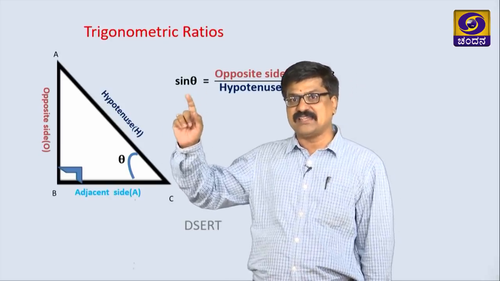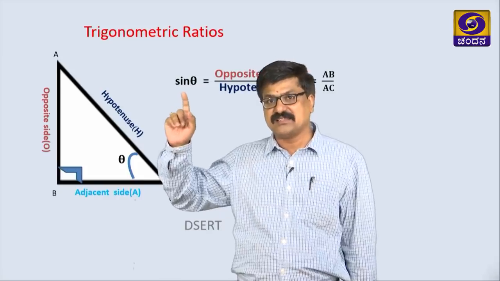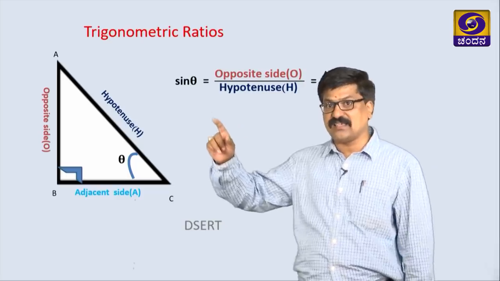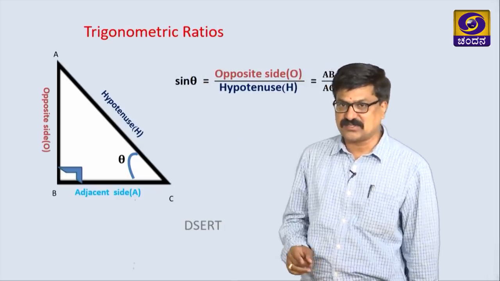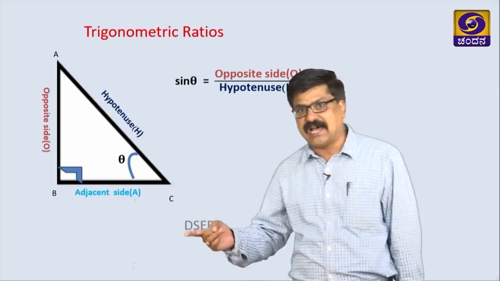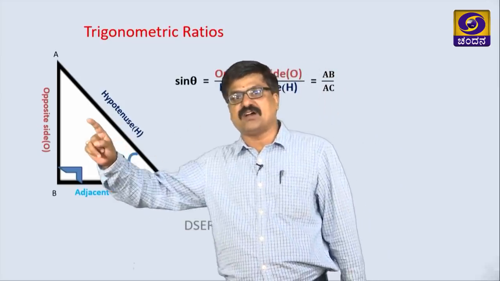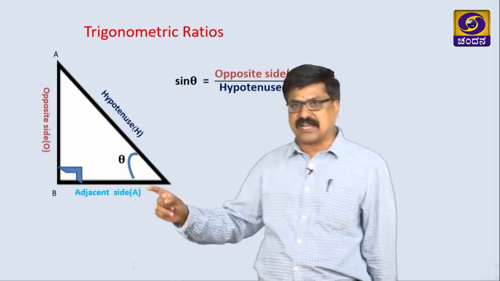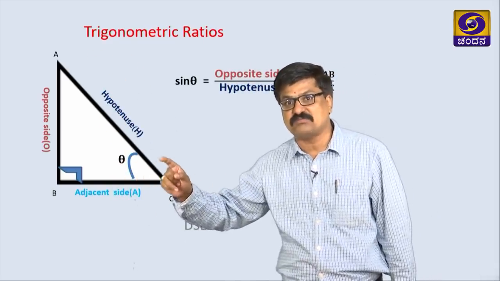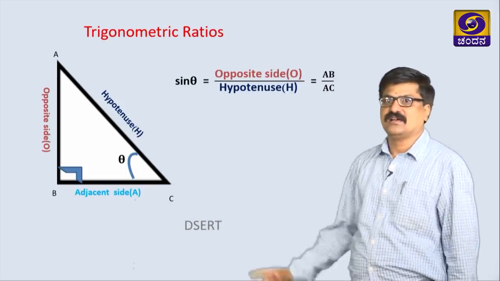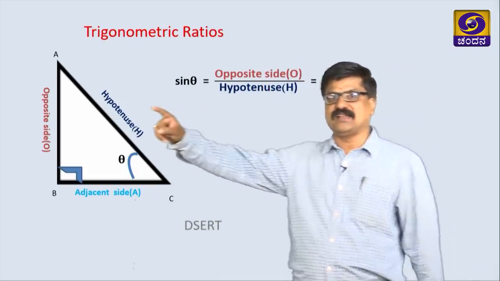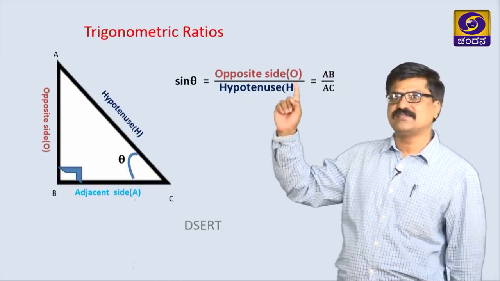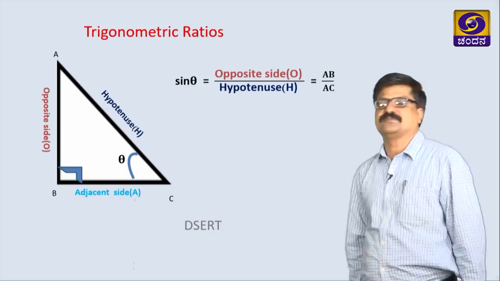Sin, S-I-N-E, we are writing here it as sin theta. What is sin theta? Sin theta is one of the trigonometric ratios, which can be defined as the ratio between the opposite side and the hypotenuse of a given right angle triangle with respect to the marked angle. In this case, the opposite side is AB, the hypotenuse is AC, hence it is AB by AC.